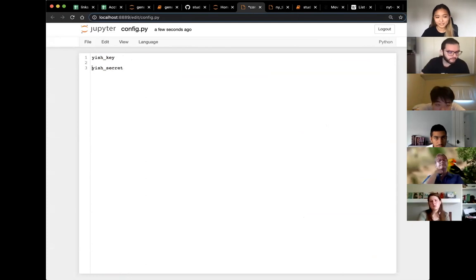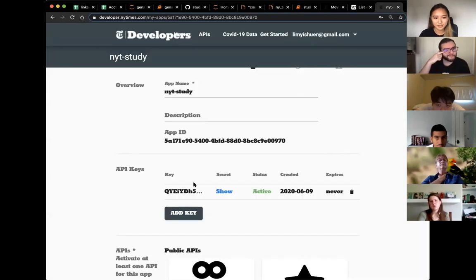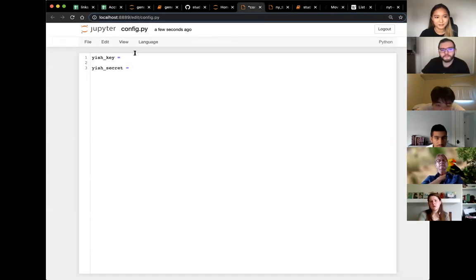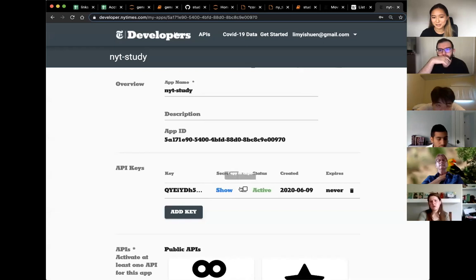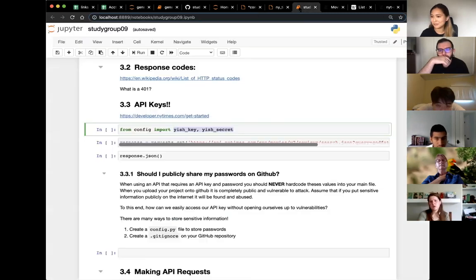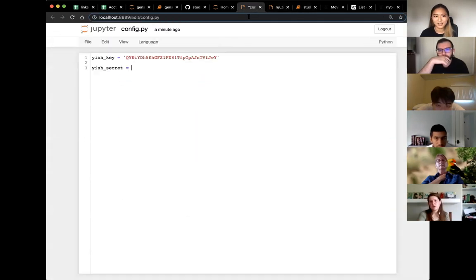You'll literally just store them as two variables in this file, and then you'll be able to import them later. So I'm going to go back onto my New York Times, copy this key, paste it as a string. And because they also provided me with a secret, which I haven't had to use yet but is always good to have, let's paste that here as well.